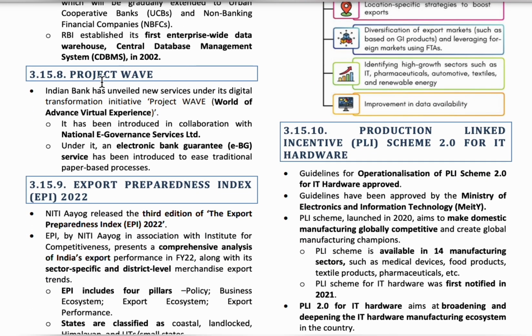The next one is Project Wave. So Wave full form is World of Advanced Virtual Experience. So here Project Wave is an electronic bank guarantee service introduced by the Indian banks in collaboration with the National E-Governance Services. So this is like the e-governance system. So it is like the electronic bank guarantee service. So the service is given virtually.